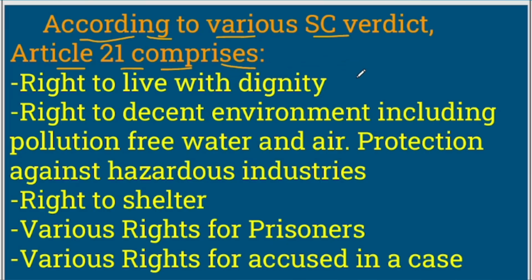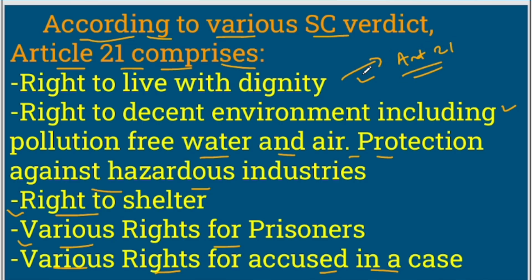We are seeing that the right to live with dignity, a right to decent environment including pollution free water and air, protection against hazardous industries, a right to shelter, various rights for prisoners, various rights for accused in a case, all these are under the definition of Article 21.